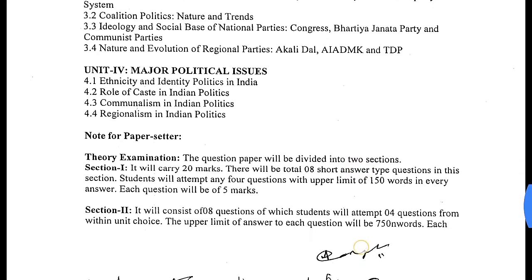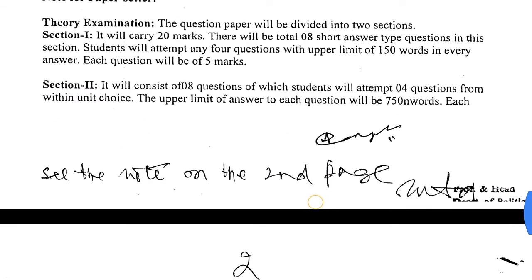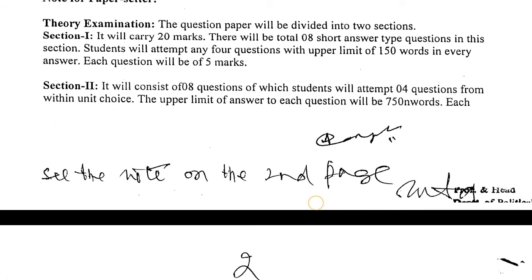The pattern of examination of political science for second semester will be like this. The question paper will be divided into two sections. Section 1, it will carry 20 marks. There will be a total of 8 short answer type questions in this section, and students will have to attempt 4 questions with an upper limit of 150 words in every answer.